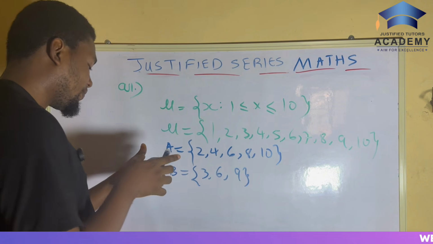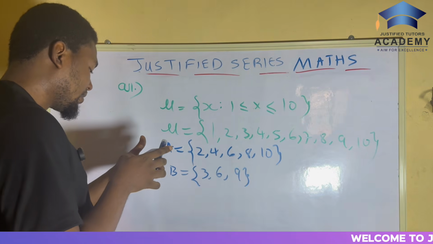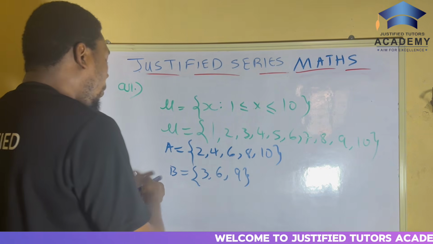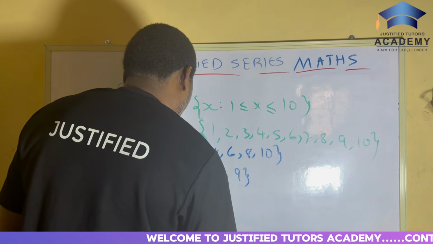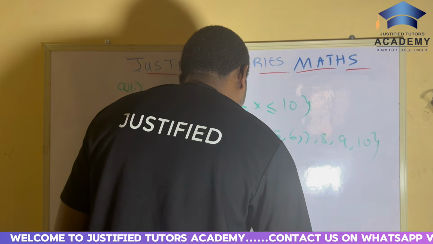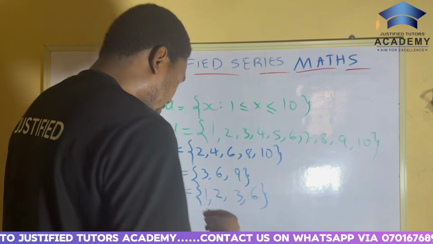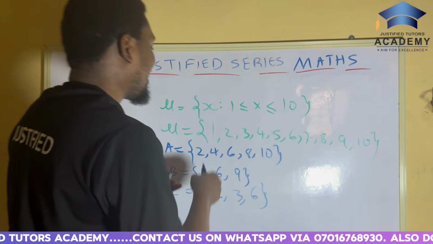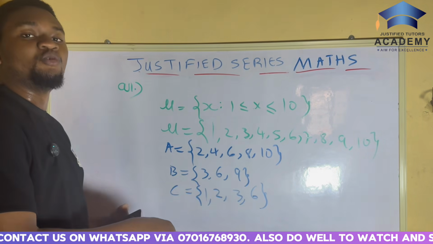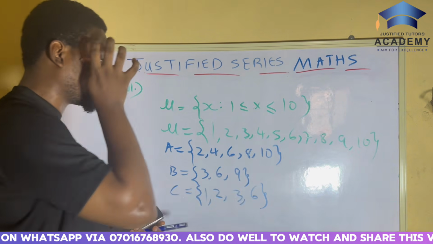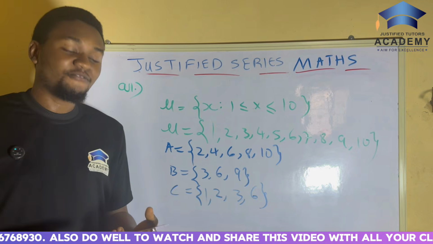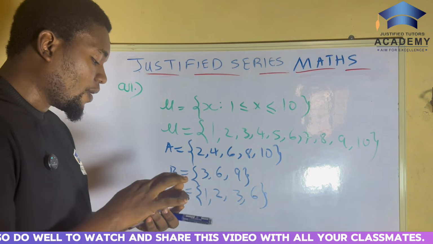And C is factors of 6. Now, what are factors of 6? They are numbers that can divide 6. We have 1 can divide 6, 2 can divide 6, 3 can divide 6, and 6 itself can divide 6. The others like 4 will divide 6 but will not give us a whole number. 5 will do the same but not give us a whole number. The only ones that will divide 6 and give us a whole number are these. That is why they are called the factors of 6. All right, so now moving on very quickly.